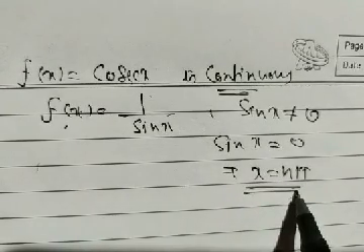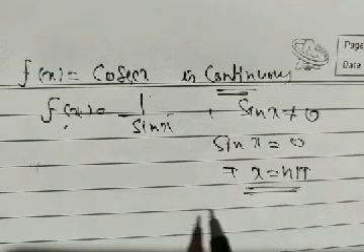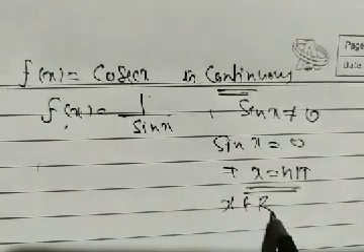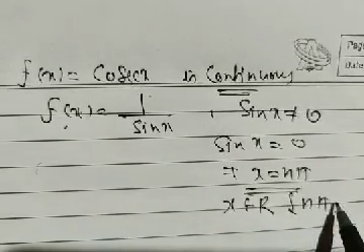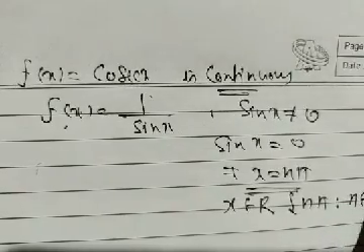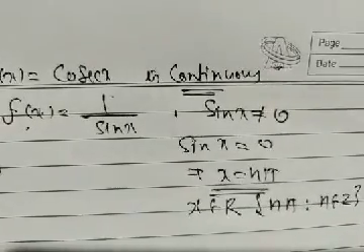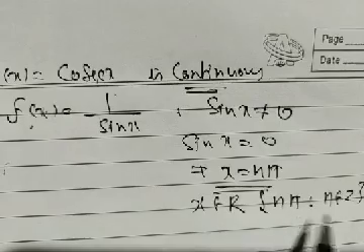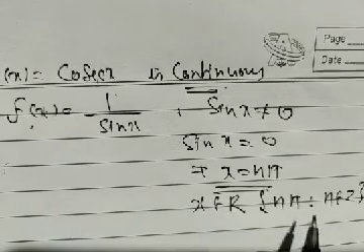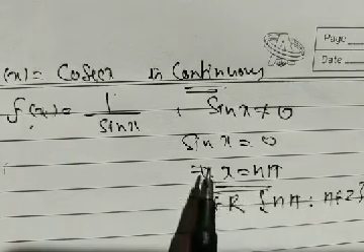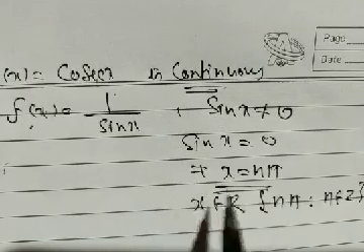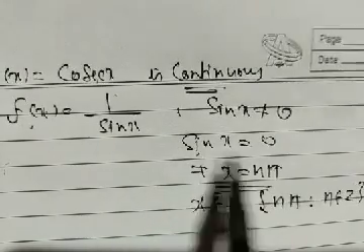So our domain is x belongs to R minus n pi, where n belongs to Z, that is, for any integer values. Remember that in class 11 you have already learned that when sin x equals 0, then x is equal to n pi.